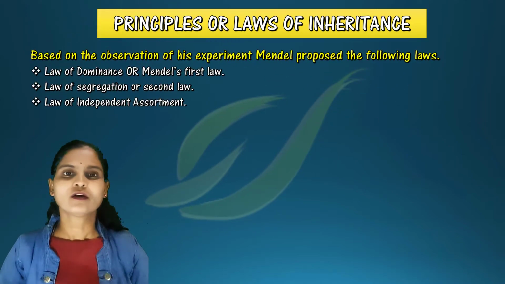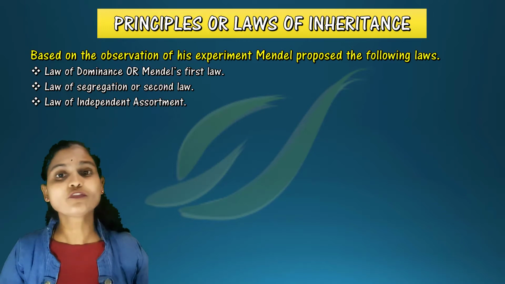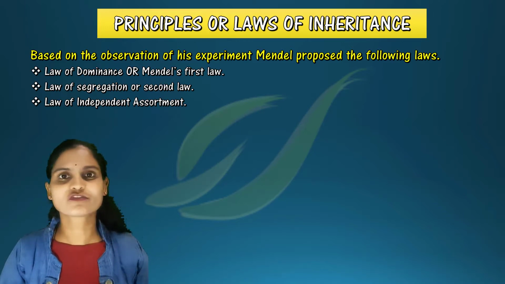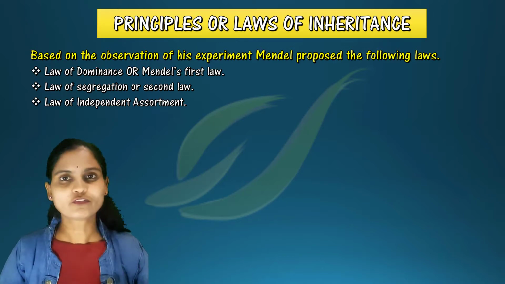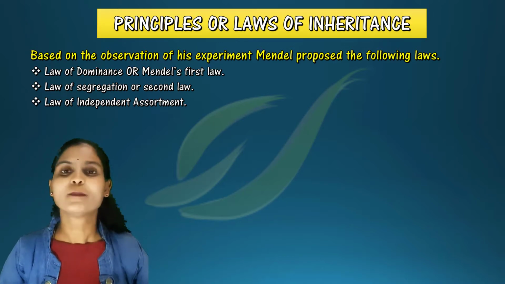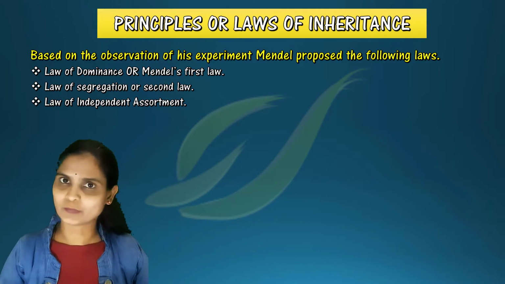So here we are going to see 3 laws. That is the law of dominance, also called Mendel's first law. The second one is the law of segregation, or Mendel's second law. And the third one is the law of independent assortment.